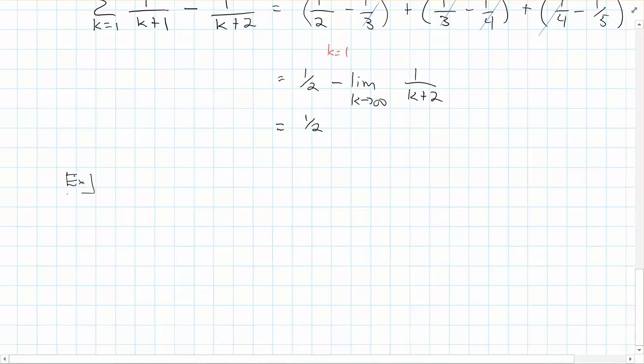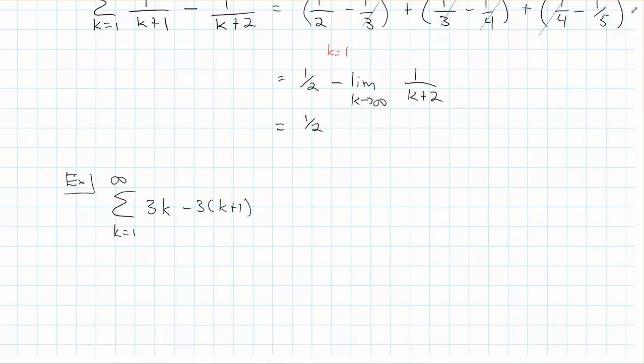This is not from the textbook, this is just one I'm creating here. So the series of 3k minus 3 times the quantity k plus 1.